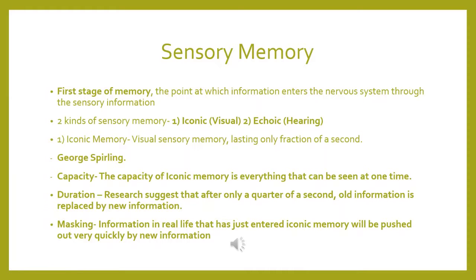Okay, so we are going to study sensory memory. It is the first stage of memory, the point at which information enters the nervous system through the senses. And there are two kinds of sensory memory. First is iconic or visual memory, and second is echoic or auditory, or hearing, memory. So let's talk about iconic memory. It is visual sensory memory which lasts only for a fraction of a second. And the major work in this area of iconic memory was done by the psychologist George Sperling.